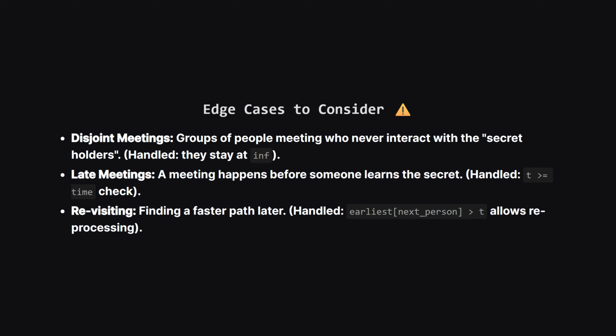The secret won't transmit. And importantly, if we find a path where someone learns the secret at time 100, and later find a path where they learn it at time 50, our logic correctly updates and reprocesses them to ensure the secret spreads further from that earlier time.